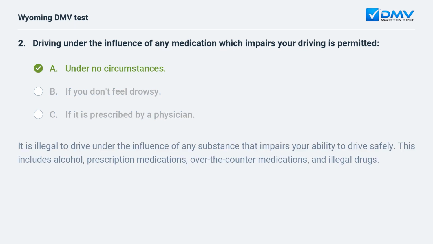A. under no circumstances. It is illegal to drive under the influence of any substance that impairs your ability to drive safely. This includes alcohol, prescription medications, over-the-counter medications, and illegal drugs.